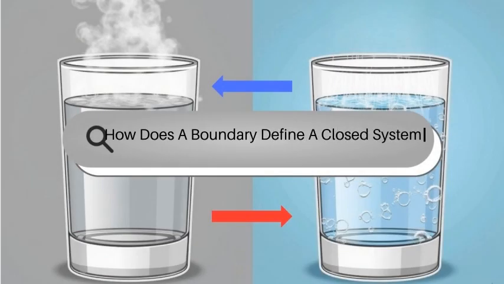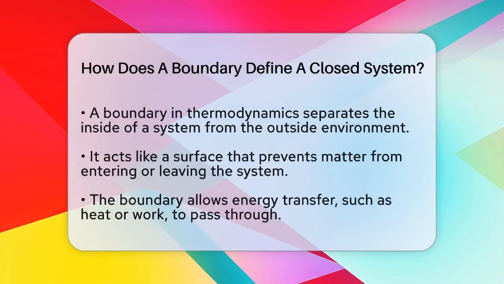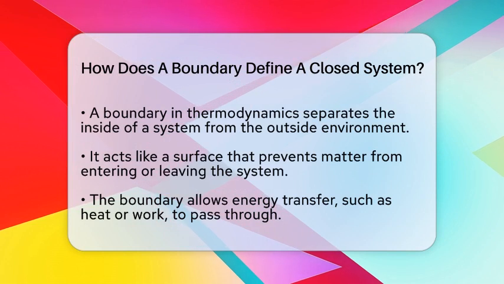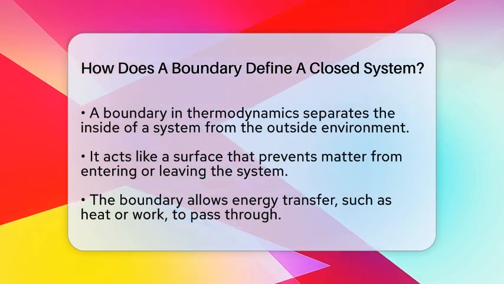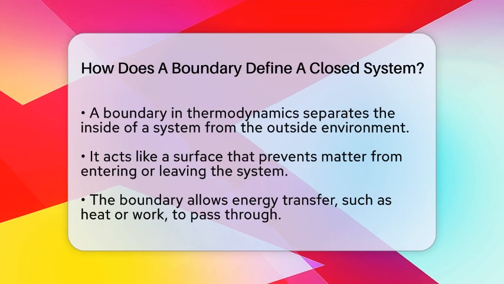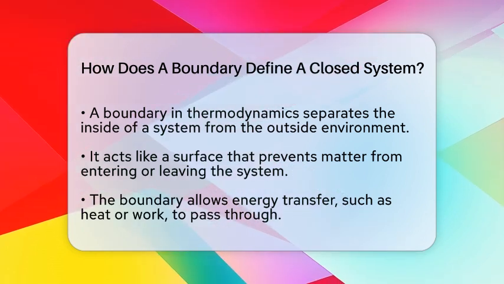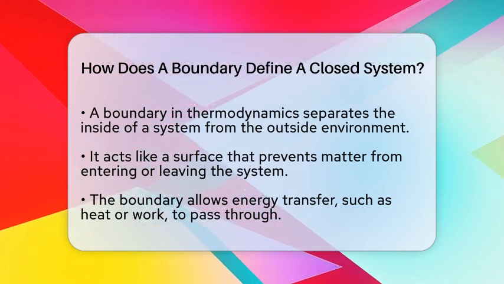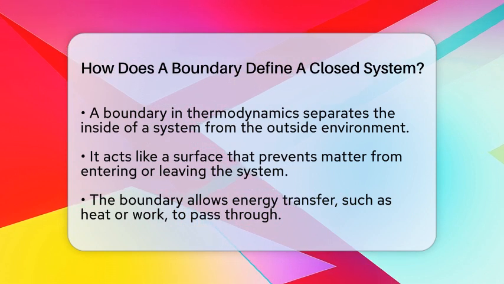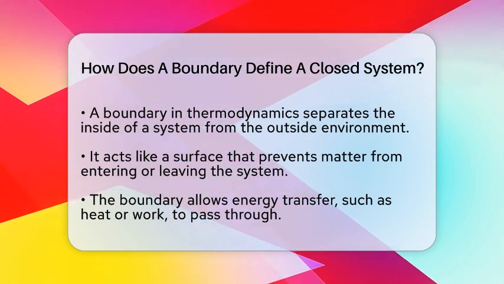How does a boundary define a closed system? Imagine a container holding water that you do not want to spill or let anything in or out of. That container acts like a boundary in thermodynamics. It's a surface that separates the inside from the outside world. In a closed system, this boundary is special because it allows energy to cross but stops matter from moving across it. Think of it like a wall that lets heat or work pass through but keeps the water inside.